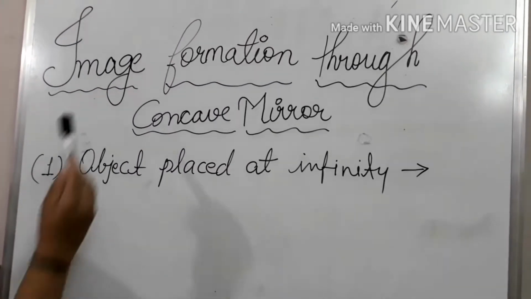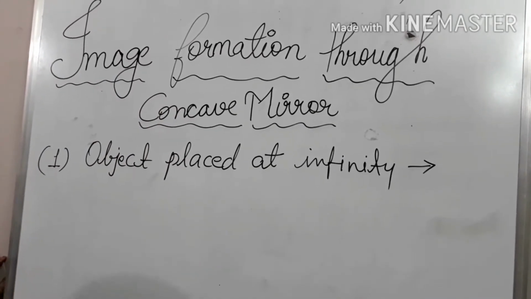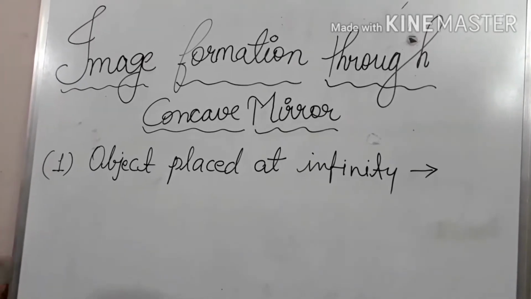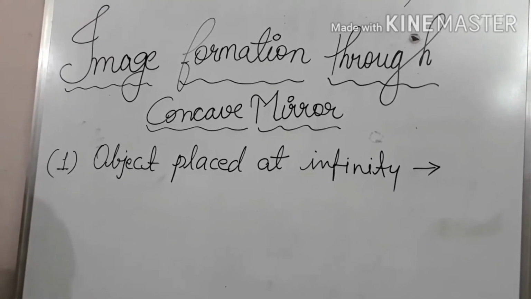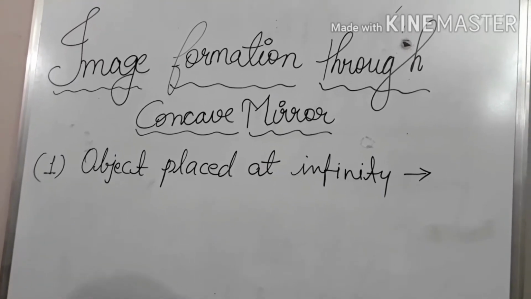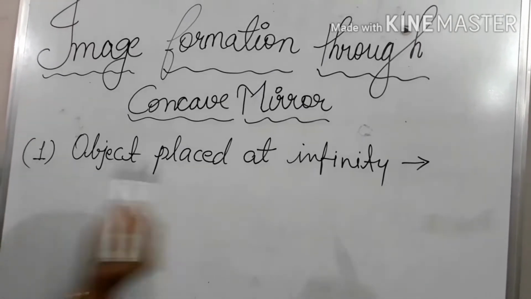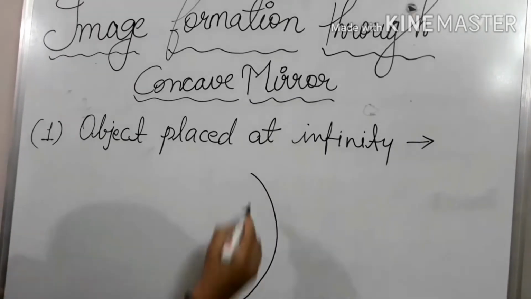Let's talk about image formation, meaning how the image is formed by a concave mirror. We have already discussed the law of image formation in the previous video. So I am telling you how the image is formed through a concave mirror. First I am taking the case where the object is placed at infinity. Suppose this is the concave mirror.